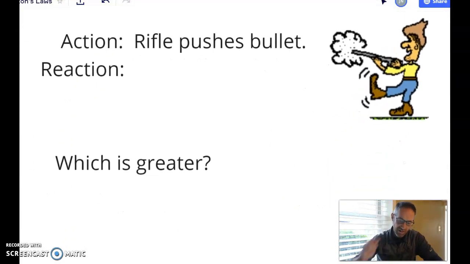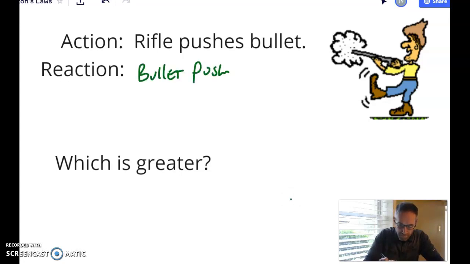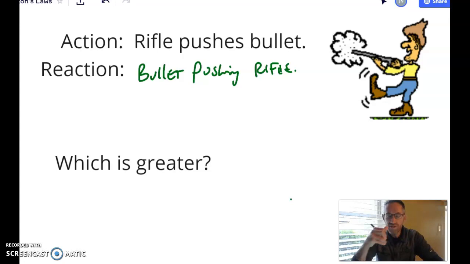Here's a similar thing. Here's a cartoon of someone firing a rifle, and the rifle pushes the bullet. And the reaction to that, of course, is the bullet pushing the rifle. Easy enough. Now I say, which one of those is greater?